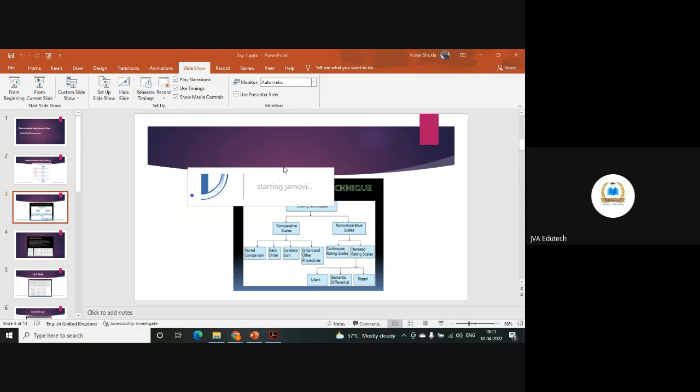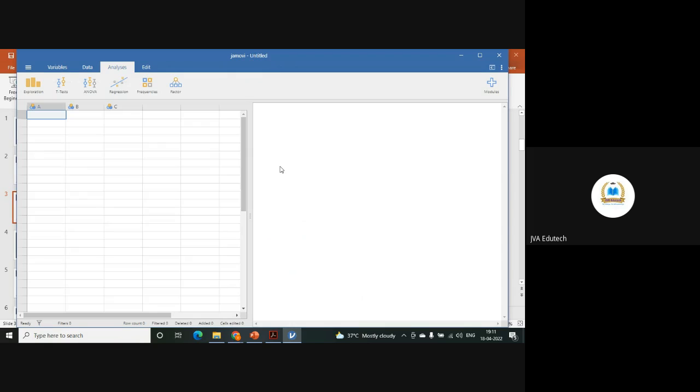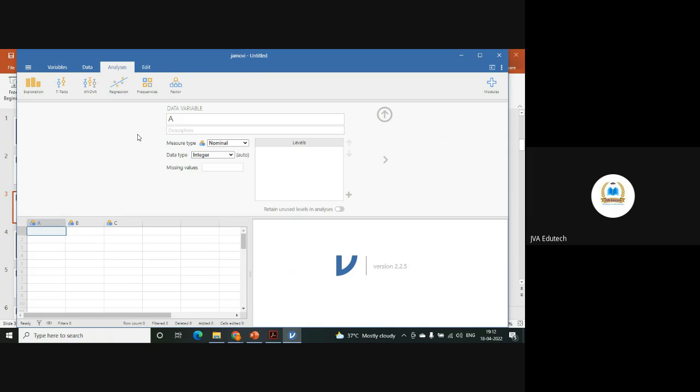It takes a little bit of time to open. Here you can just double click on the first variable and rename it. Don't delete it, rather rename it.